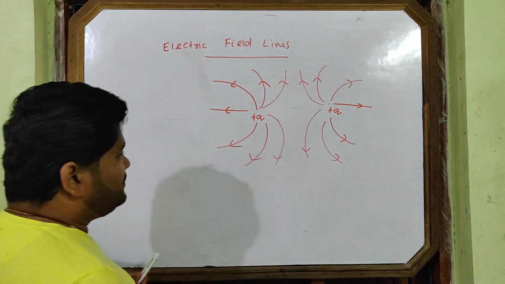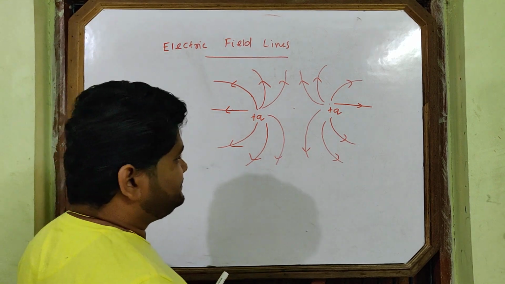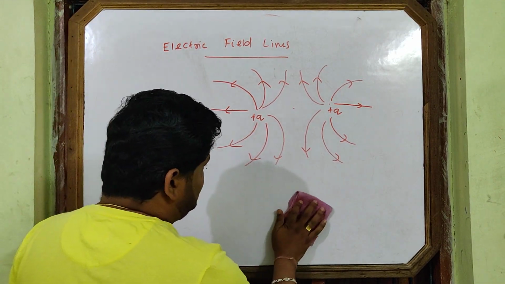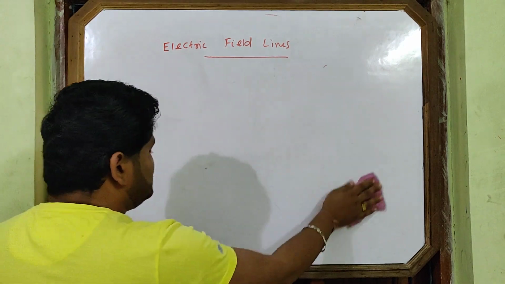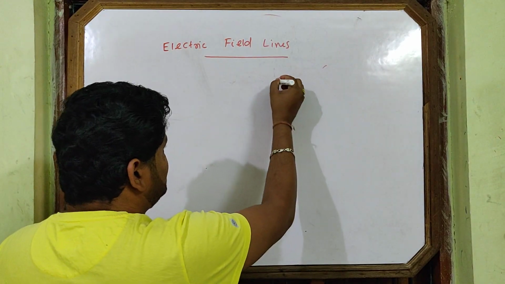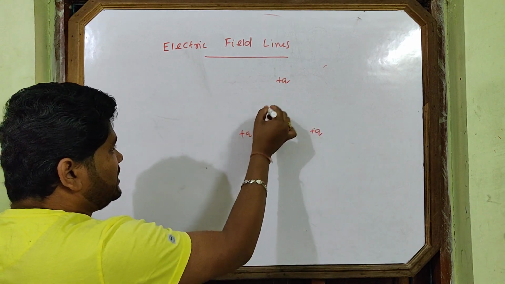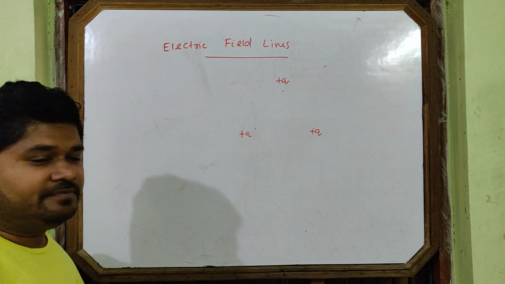If I tell you to draw for three charges, suppose three plus q charges sitting on the vertices of an equilateral triangle, how will the lines of force be?